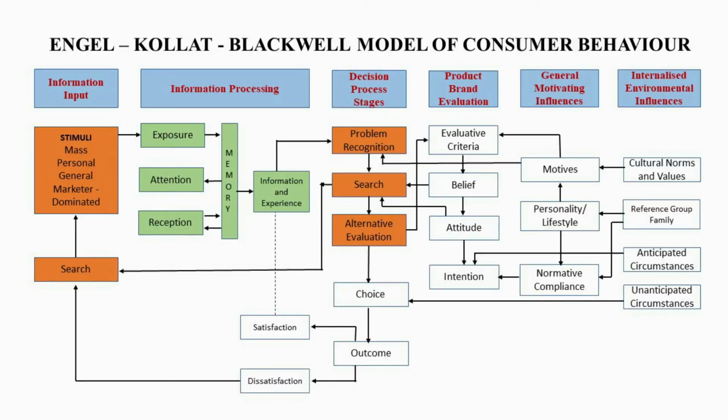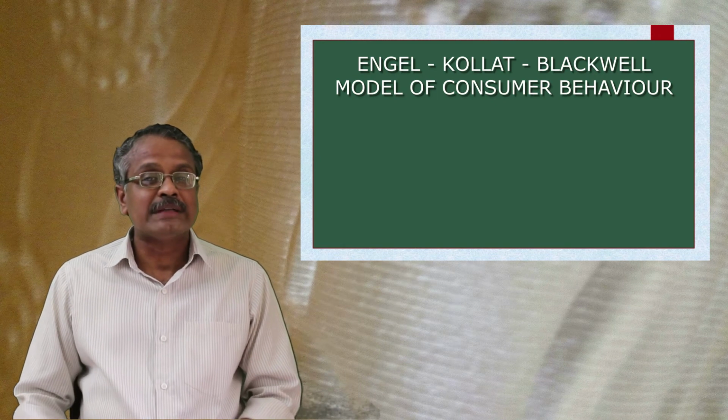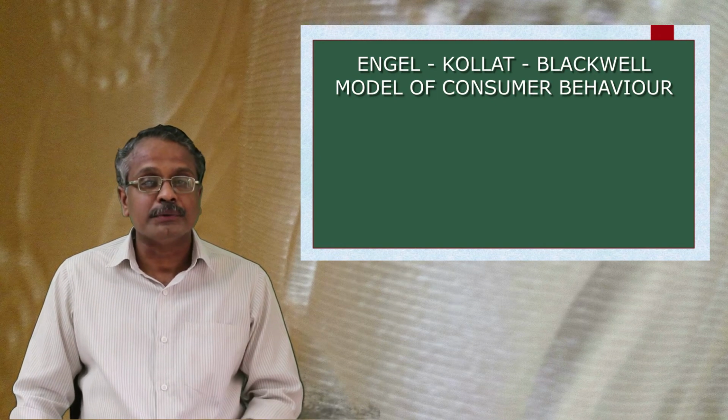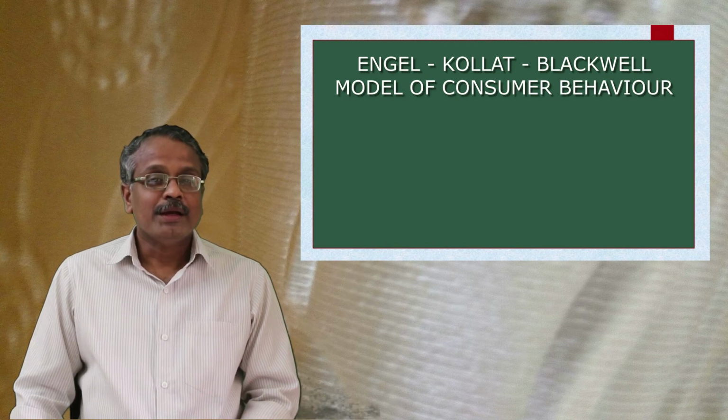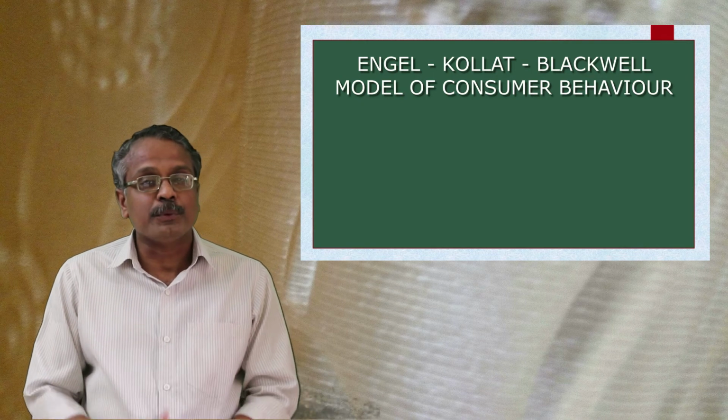The next process is the alternative evaluation. This is to evaluate the comparative utilities of these products so as to find the most suitable one. This is somewhat more logical and rational process. This stage is called evaluation of alternatives. The methods used for evaluation would depend on the consumer's underlying goals, attitudes, motives, and personality. In addition to this, a number of external factors also may affect the process.